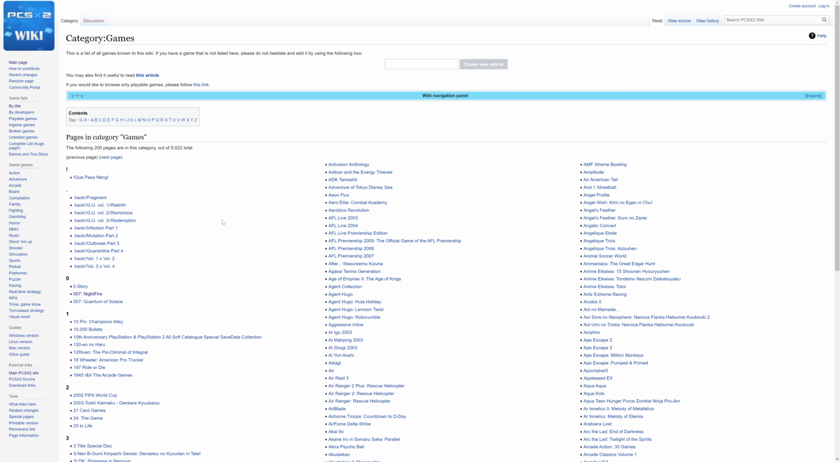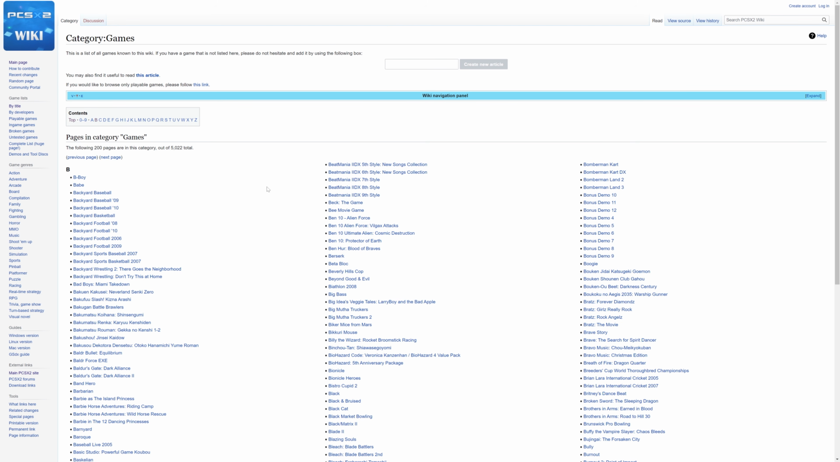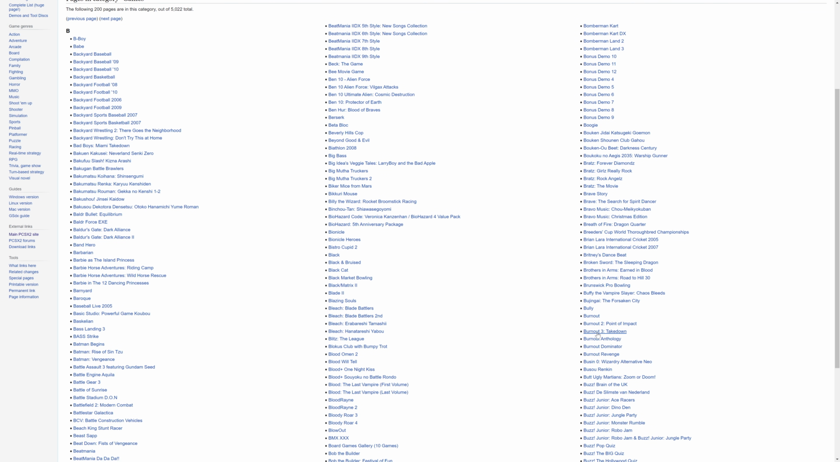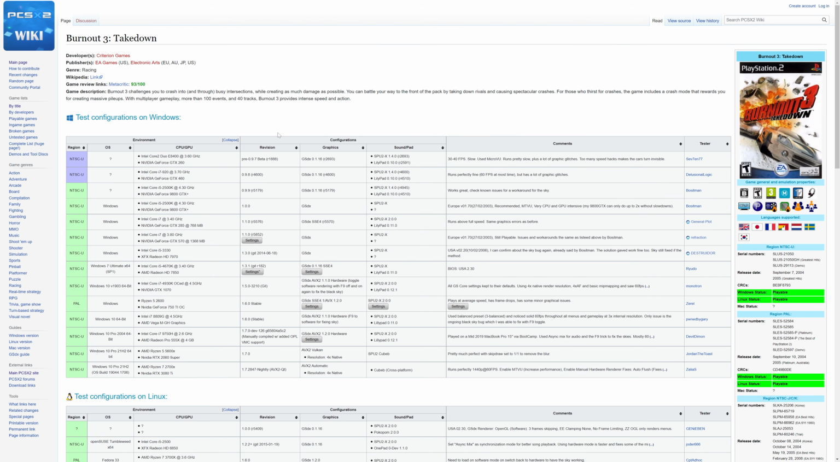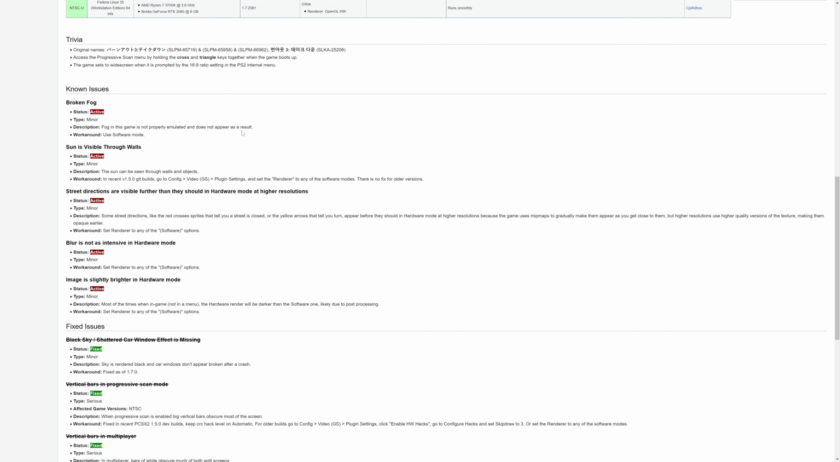Let's find Burnout 3, because I know that game can have some settings that you'd want to change. So Burnout 3 here. There we go. Known issues for Burnout 3: broken fog, sun visible through walls, street directions are visible further than they should be, blur, image. And the known workaround for each and every one of these is to just use software mode.